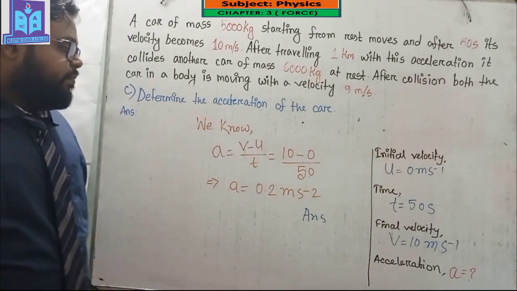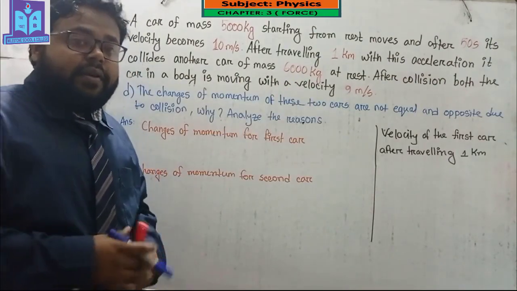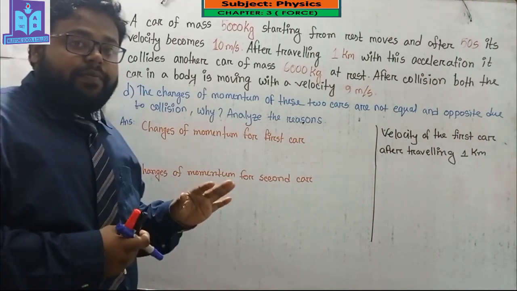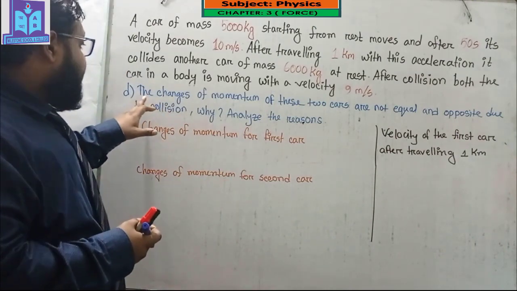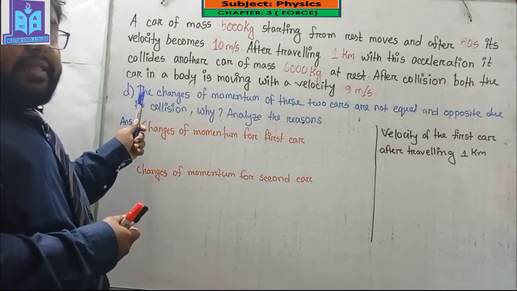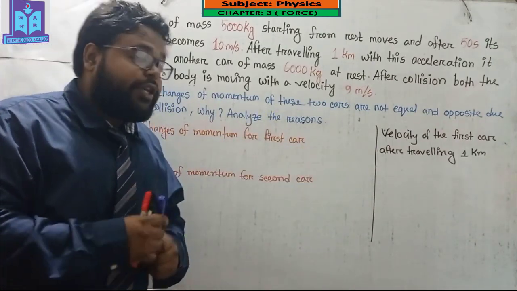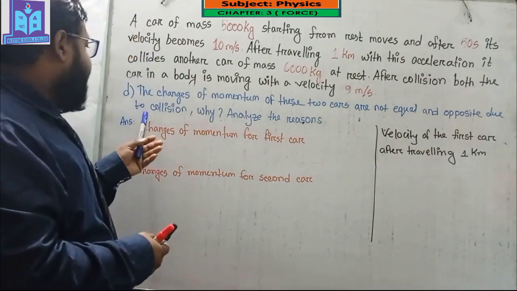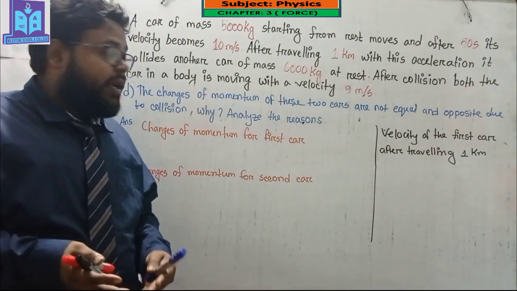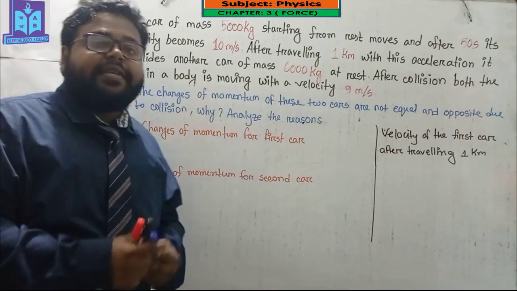So, my dear student, this is our number D question. The question is, the changes of momentum of these two cars are not equal and opposite due to collision. Why? We have to explain it mathematically.